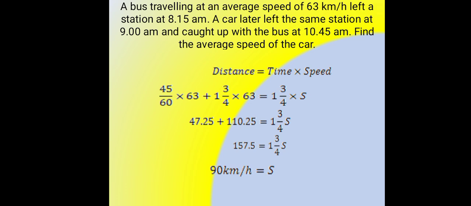A bus traveling at an average speed of 63 km per hour left a station at 8:15 a.m. A car later left the same station at 9 a.m. and caught up with the bus at 10:45 a.m. Find the average speed of the car.